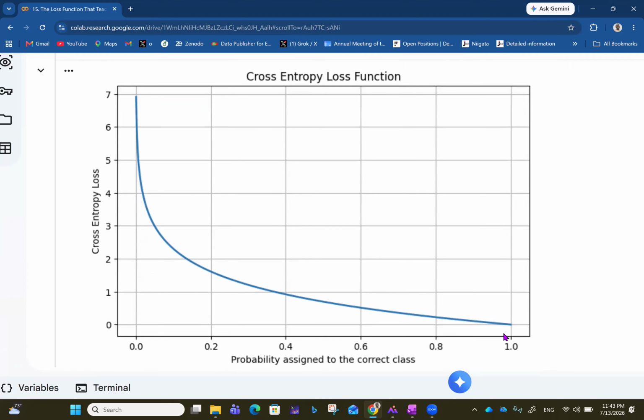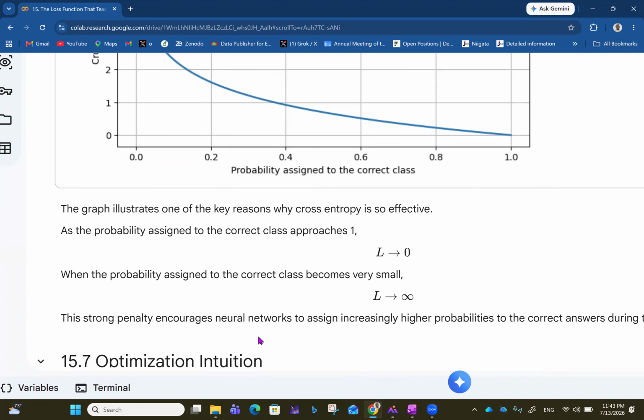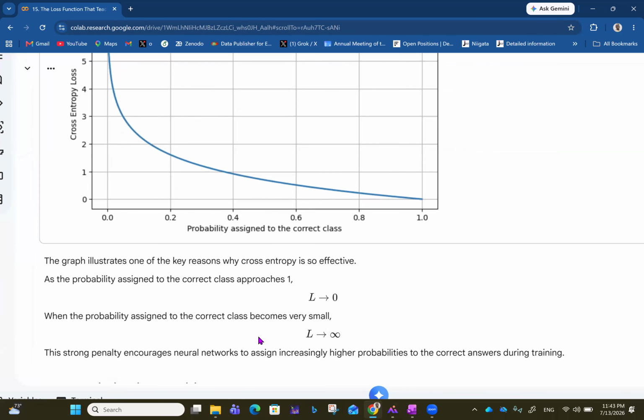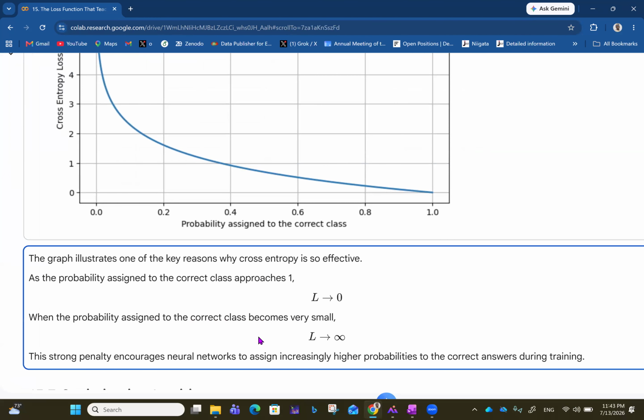So that's how we have this now. As probability is moving towards 1, you see that the loss is dropping sharply. And as the probability is reducing, the loss is increasing so fast. I mean, the cross entropy loss is becoming so big. So the graph illustrates one of the key reasons why cross entropy is so effective. As the probability assigned to the correct class approaches 1, you see that the loss goes to 0.